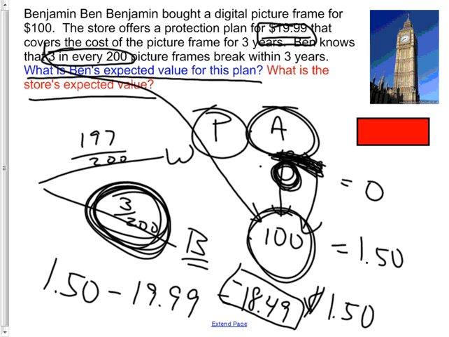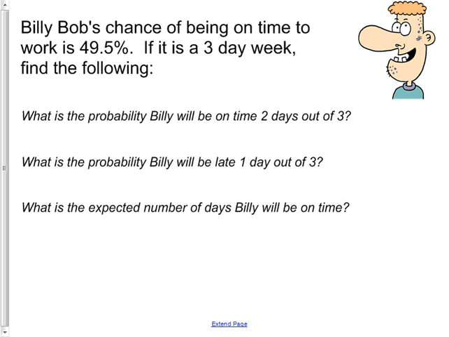Now some places actually do give you cash. I've seen protection plans where they'll be like, I'll give you what you paid for your thing back. So I actually give you $100 cash back if your thing breaks. There are protection plans. All right. This one, it's just a tree, and since there's none of those on the test, I want to not waste our time talking about that anymore.